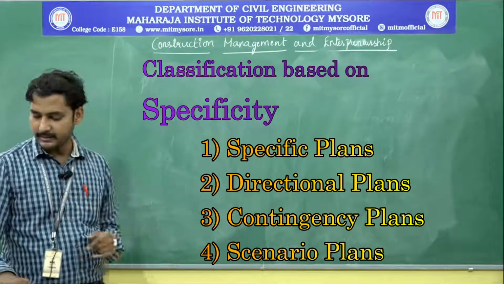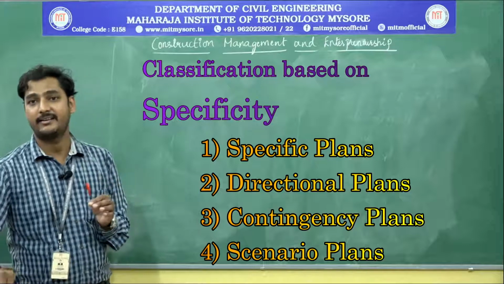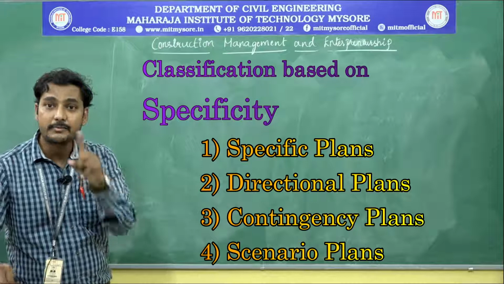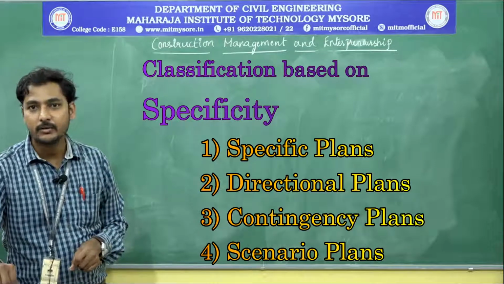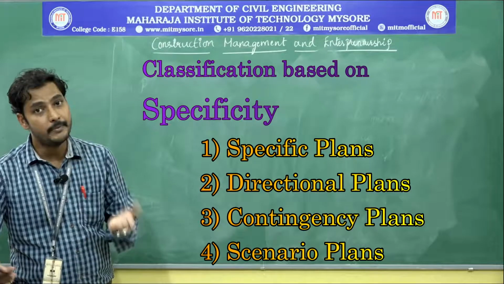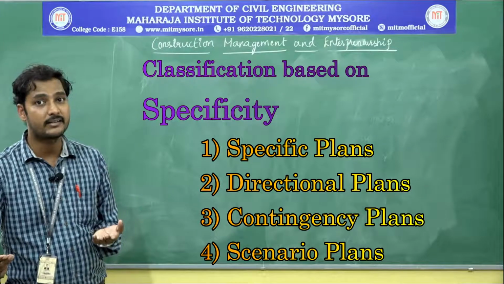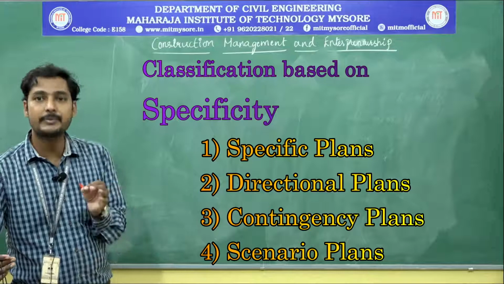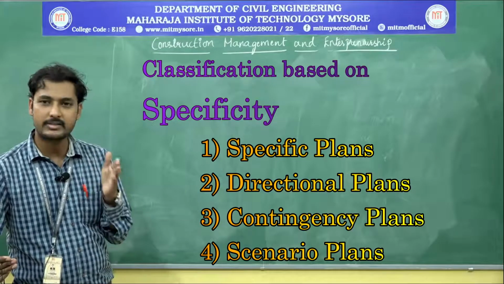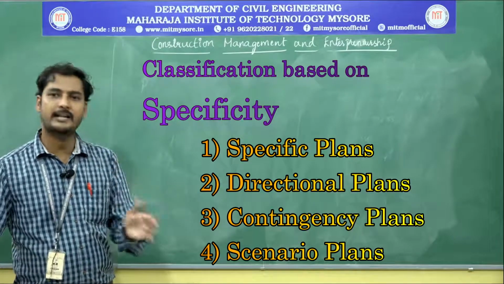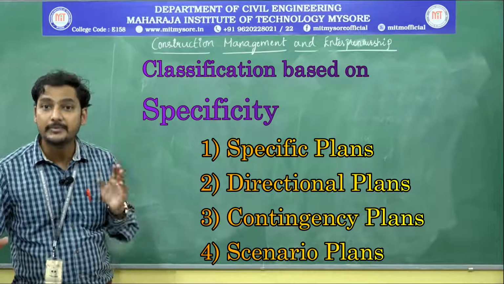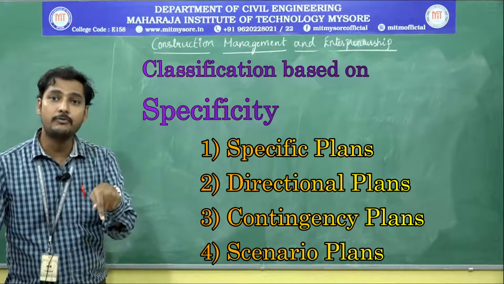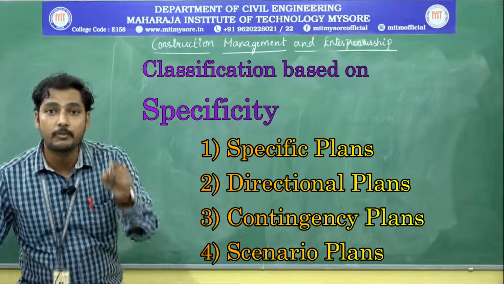Then the second one is the directional plan. Directional, the name itself says it must consist of some directions. Yes or no? Because in specific plans, you may or may not have particular directions. How to finish the project is not in our hand. We have some specific plans over there. This is the starting, this is the ending. Yes, we have to start like this and end like this. That is specific. Whereas directional is nothing but which directions we have to prefer.